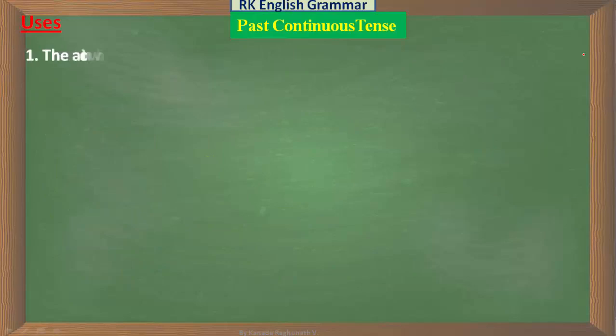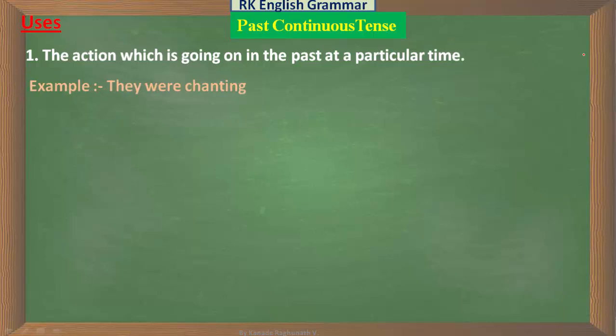Now, when should we use the past continuous tense? Here, for the action which was going on in the past at a particular time, when we are speaking about a past event and that past event was going on at a particular time in the past, at that time we must use the past continuous tense. For example, they were chanting.